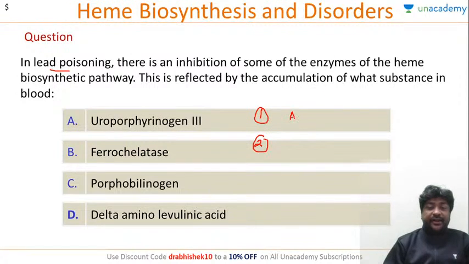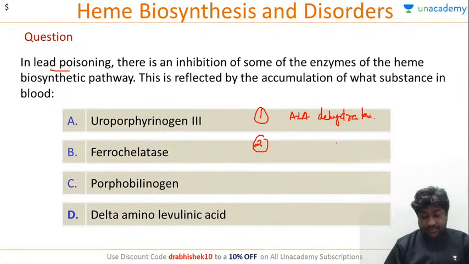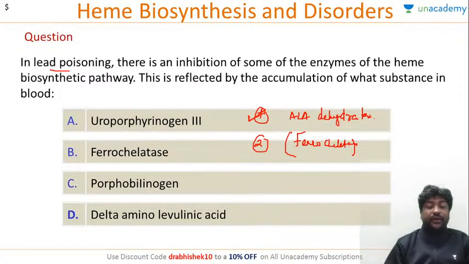Okay, ALA dehydratase is the easier answer. What is the next enzyme which is inhibited? Okay, ferrochelatase. Very good, Nitish. And this is majorly inhibited, but this is also inhibited. Okay, the prime enzyme to be inhibited is ALA dehydratase. Okay, and then secondarily ferrochelatase will also be.